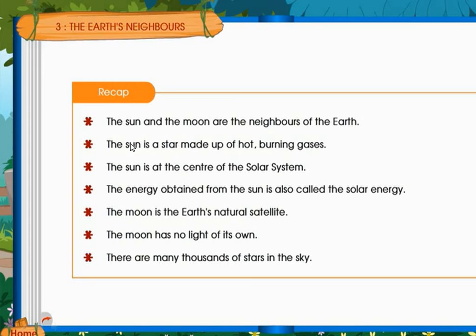Quick recap, children. The sun and the moon are the neighbors of the earth. The sun is a star made up of hot burning gases. The sun is at the center of the solar system. The energy obtained from the sun is also called solar energy. The moon is the Earth's natural satellite. The moon has no light of its own. There are many thousands of stars in the sky.